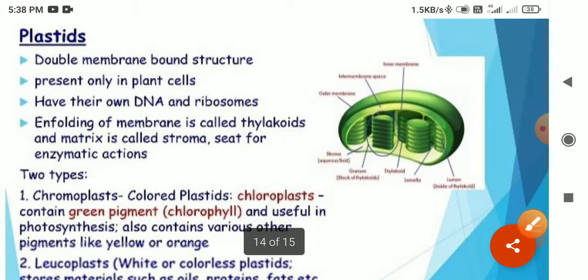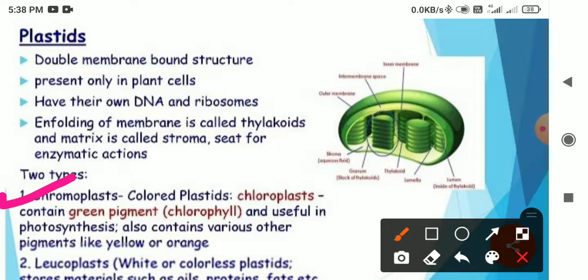Okay, now coming to the plastids. Plastids are basically found only in plant cells. There are three types of plastids, that is chromoplast, chloroplast and leucoplast. You must have seen the yellow and red color of flowers, that is all because of the chromoplast pigment. Like here you can see the colored plastids are red and yellow, that is given by the chromoplast, and the chloroplast gives green color to the leaves, to the stem, to the plant.